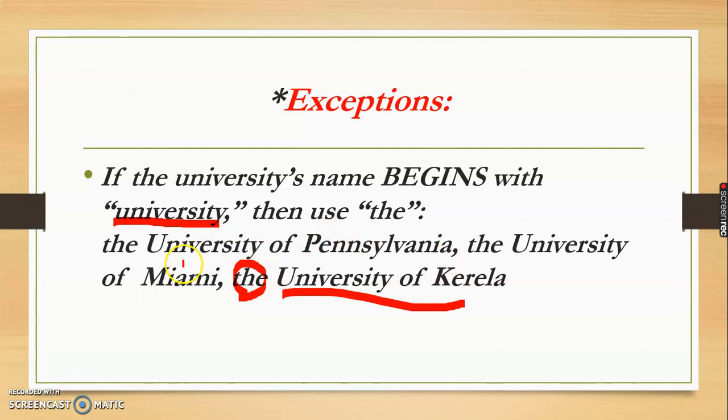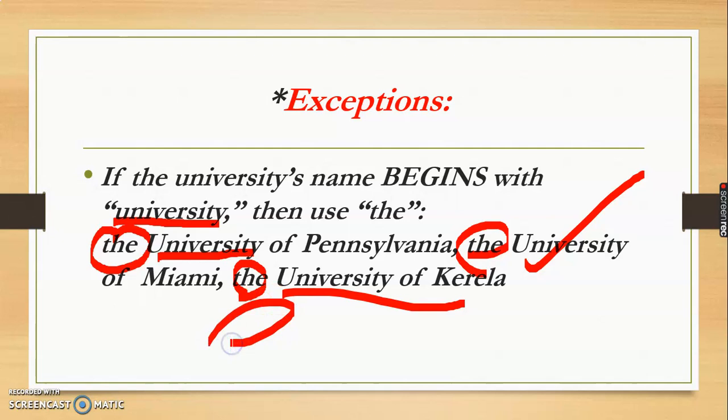Here again, the name starts with "university," so that is why "the" is used. The University of Miami. Likewise the University of Delhi. If I say CCS University, we are not supposed to write "the" CCS.